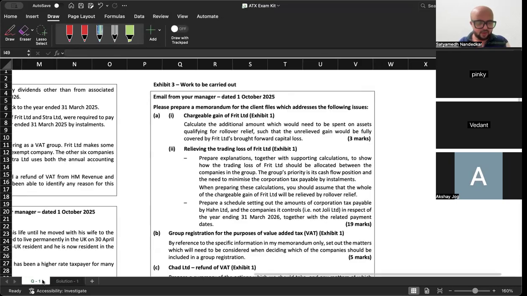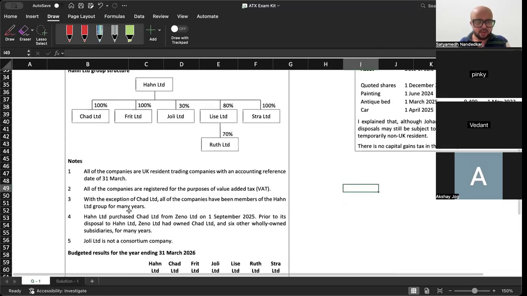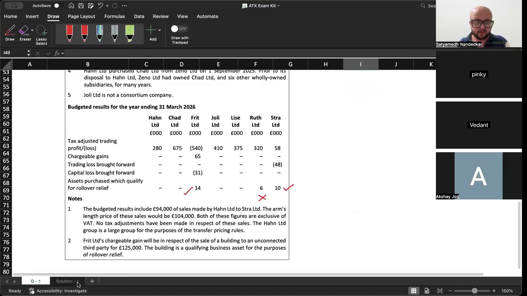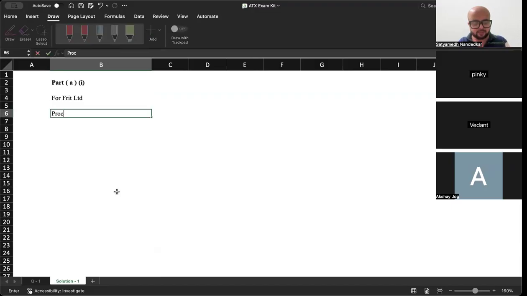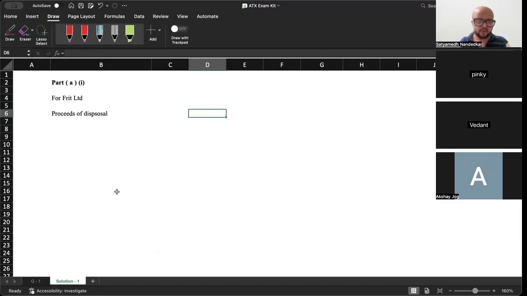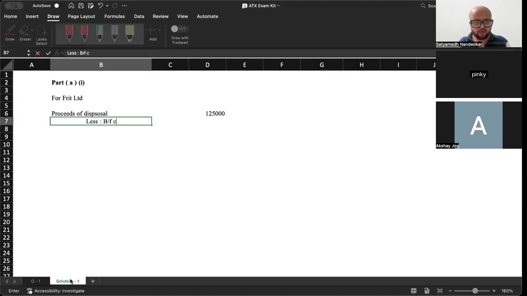ठीक है. This is for which company? This is for Frit Limited. ठीक है. For Frit Limited. Proceeds of disposal. How much? 1,25,000. ठीक है. Now, less brought forward capital loss.